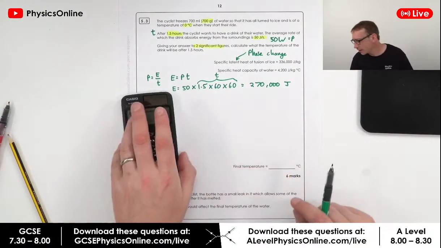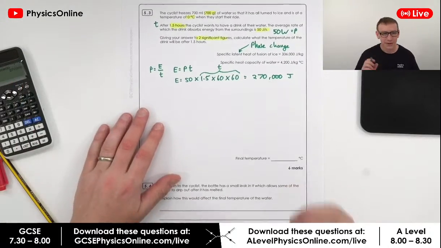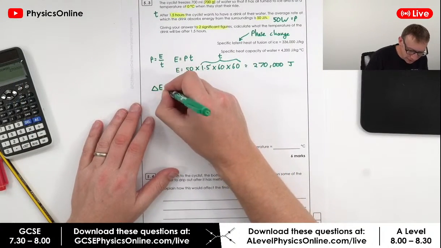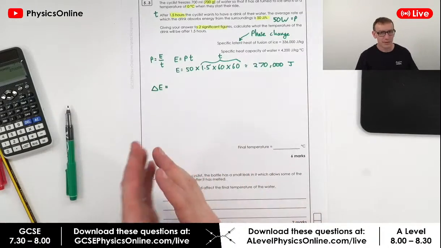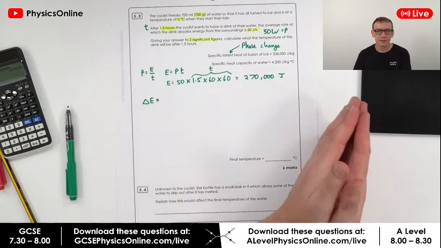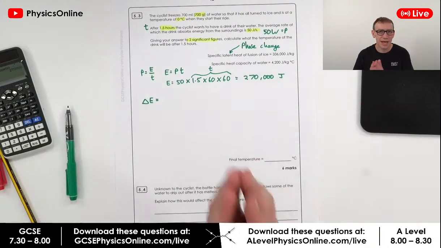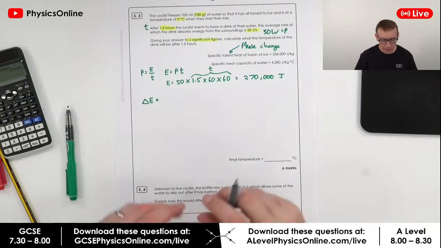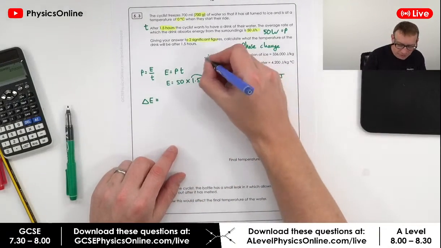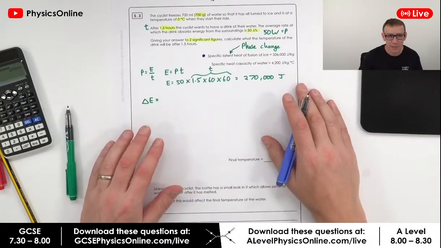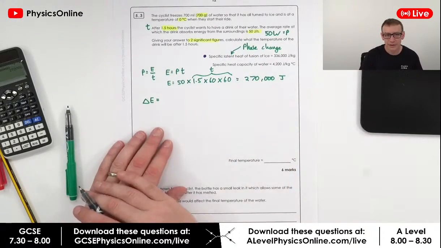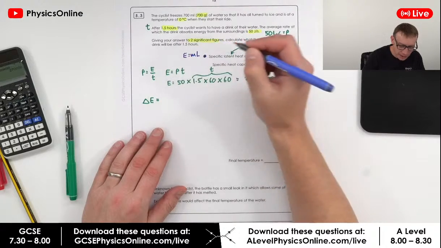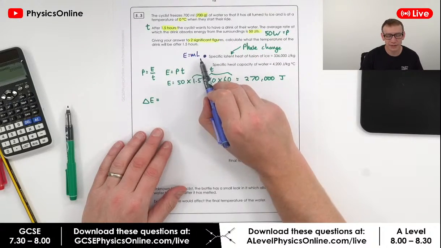50 times 1.5. Okay, so I think that's all good. Right, now the next thing is that this total amount of energy transferred is going to be equal to the energy that melts the ice plus the energy that then starts to warm up that water. Okay, so for the specific latent heat of fusion, I'm going to do this in this kind of blue colour. Now here we know that the energy transferred is equal to mL. Okay, so the mass times the latent heat.